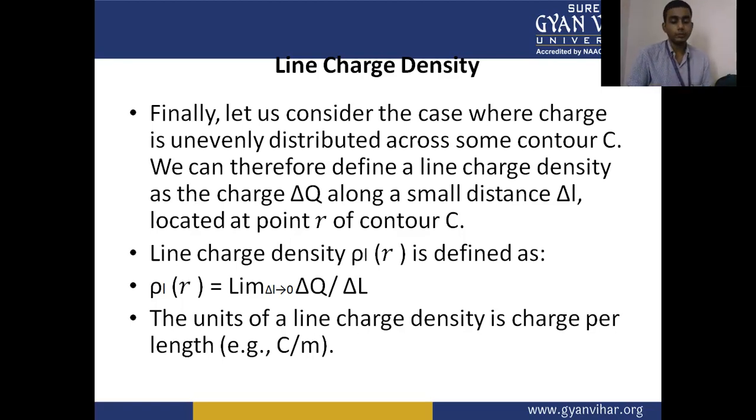We are able to calculate the unequally distributed charge on the contour. The unit of the line charge density is charge per length, for example, coulombs per meter.